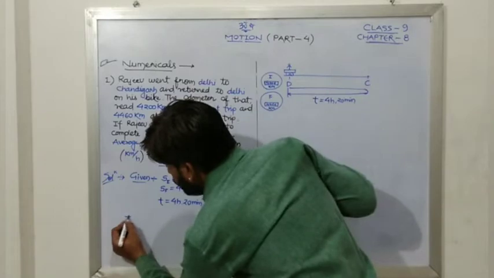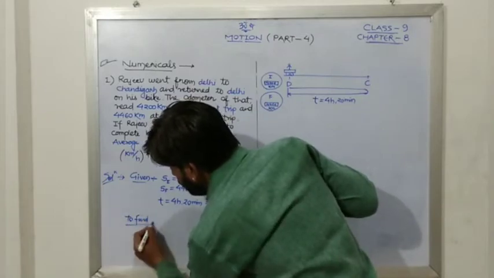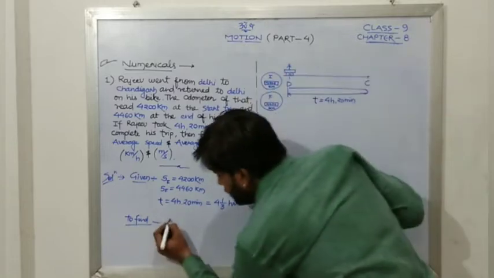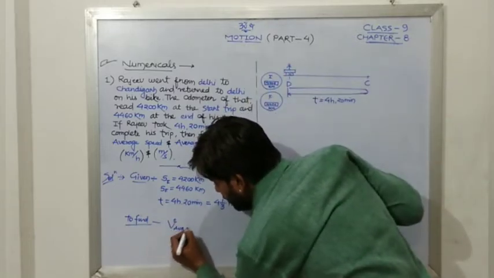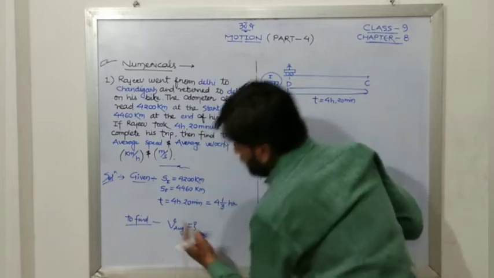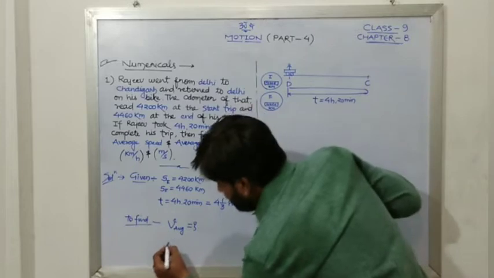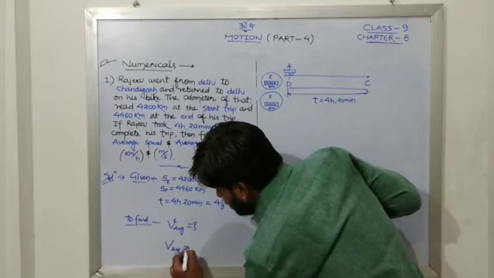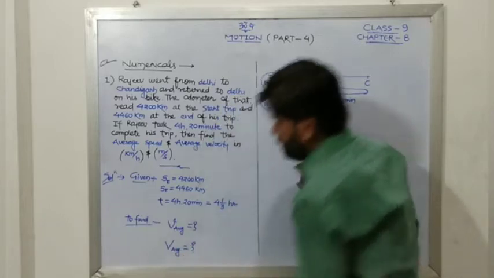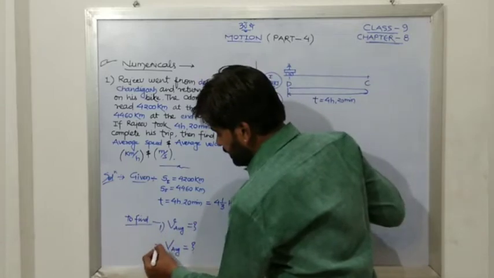Now what to find? To find, we have one, that is average speed. As I have already told you, speed will be written in small letters. And then average velocity, that will be written with the capital letter. So these two things we have to find, first and second.